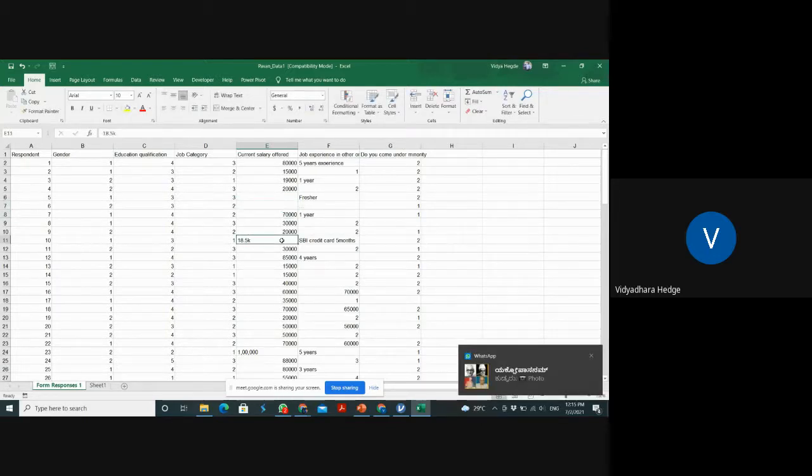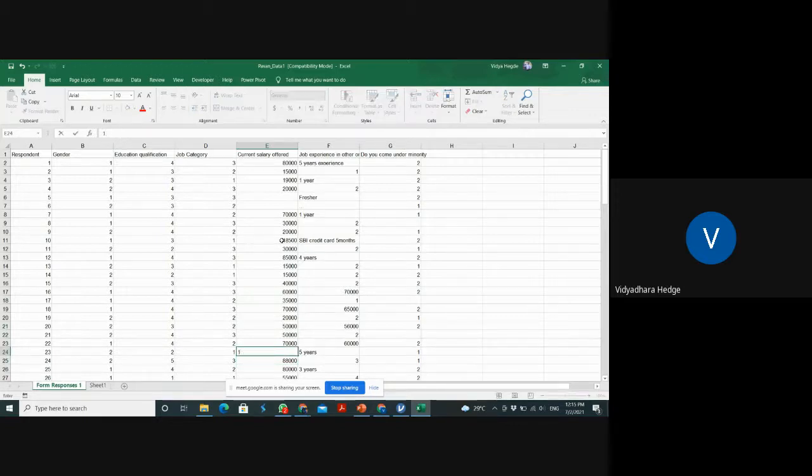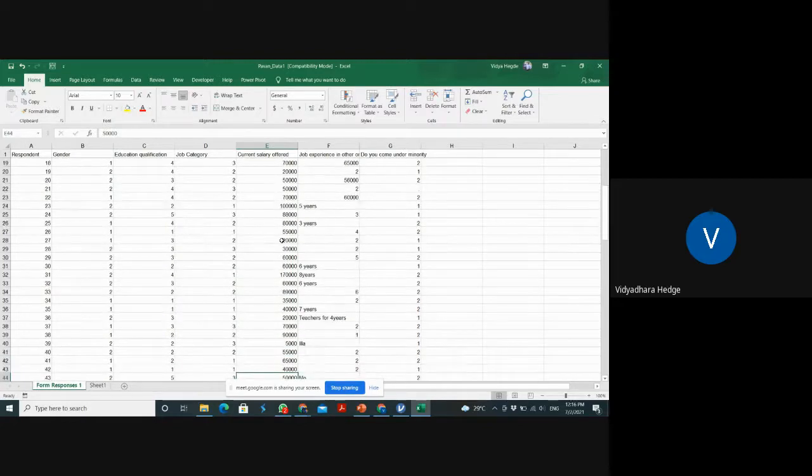See this one, 18,500. These are the minor changes we have to do. Otherwise, in brackets, we have to mention only enter number. Don't allow that. So it is 1 lakh. Here, a comma should not be there. The software doesn't understand that. It understands it as a character. See, this 50 is a confusion.